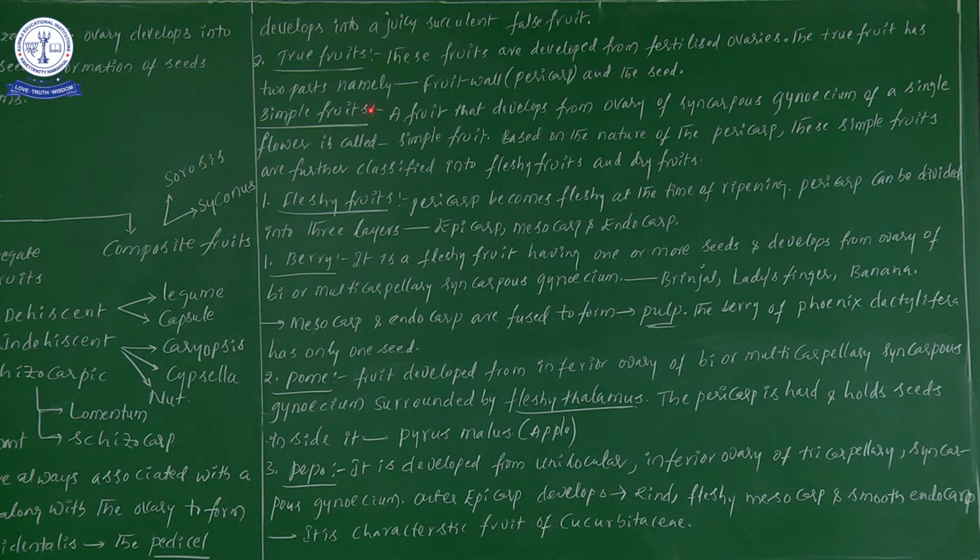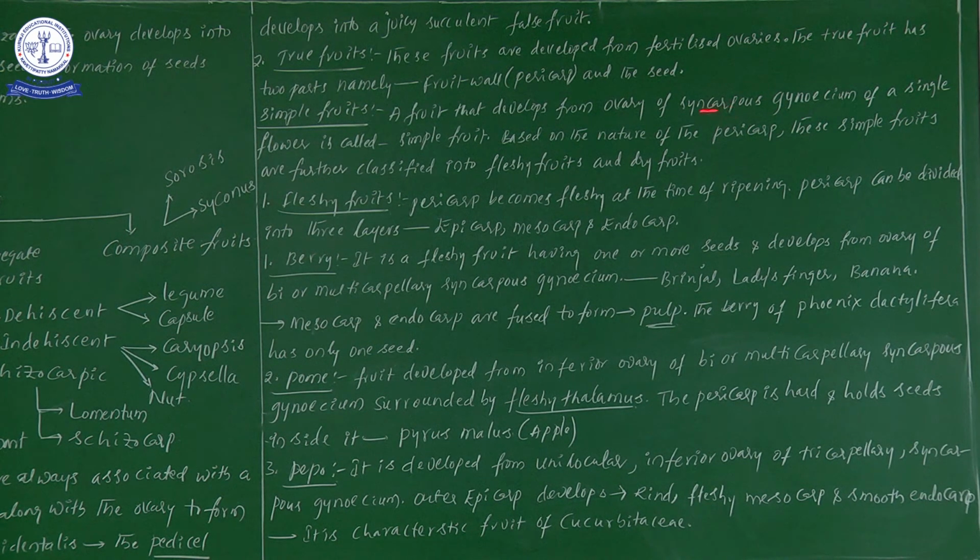Now simple fruits, what is the meaning of simple fruits? A fruit that develops from the ovary of a syncarpous gynoecium of a single flower. Here a single flower must be there, and this single flower should have a syncarpous gynoecium.